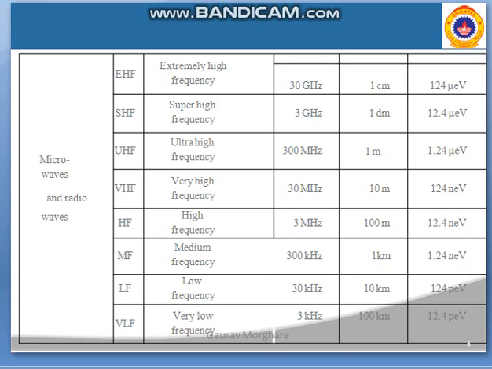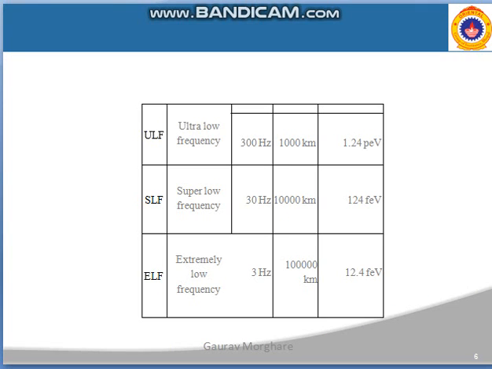They hold a very small amount of energy, that means 10 to the power minus 6 electron volt. That is still a sufficient amount of energy for energy transmission. So these are the microwave ranges. Again I am repeating, microwave ranges from ultra high frequency to extremely high frequency. And the radio frequency is from very low frequency to very high frequency, that means from 3 kilohertz to 30 megahertz. There are also very low frequency components which have wavelengths of kilometers, but these are very low. We won't use these for communication.